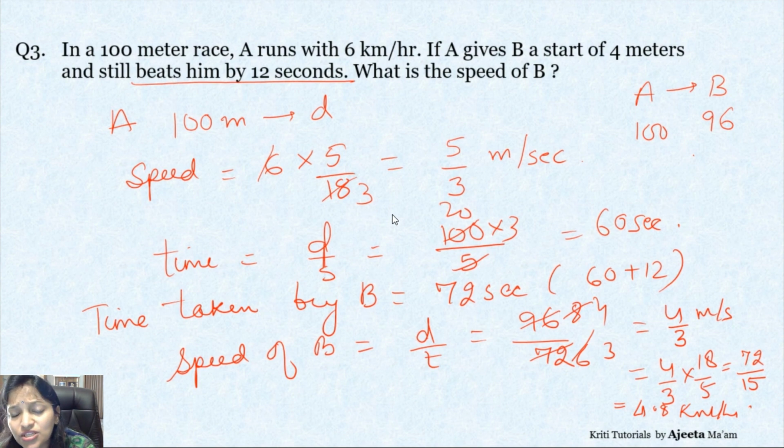So this is how we do these questions. These are simple questions based on very simple concepts which we have been doing, for the ratio for speed is equal to distance upon time. There is no new question as such for this. But you have to be clear with the relations. Okay? Now let's move on with the next.